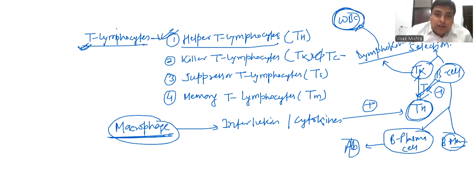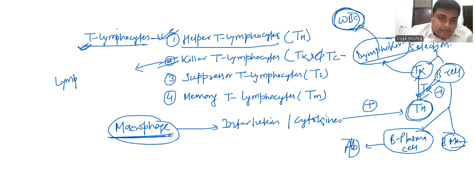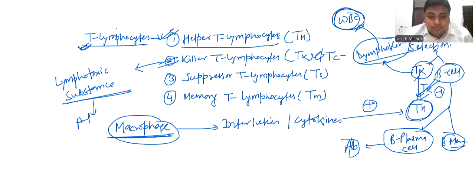Now, killer T lymphocyte, along with lymphokines, also secretes lymphotoxic substance, which directly kills the pathogens.